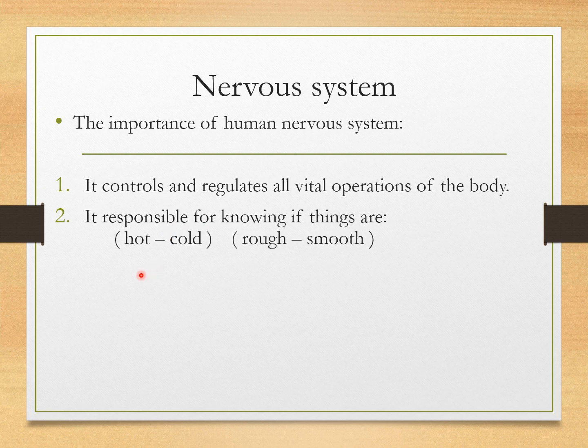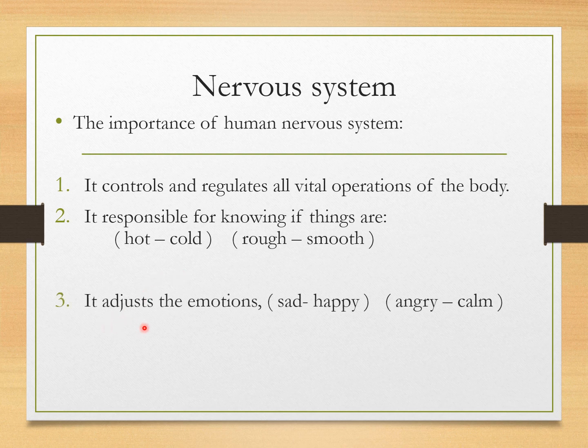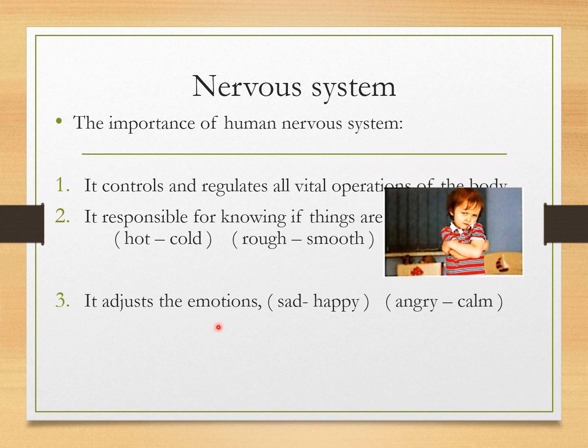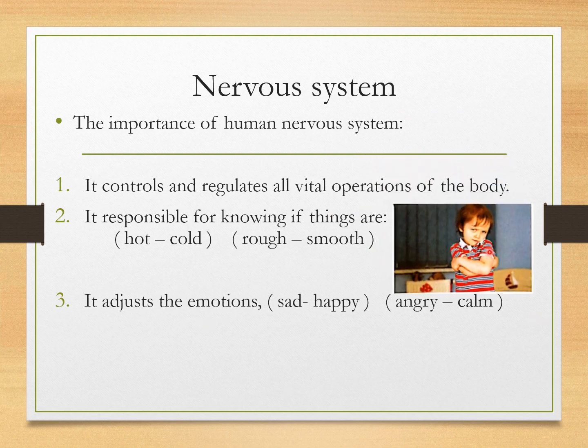Number two, it is responsible for knowing what things are. When you touch anything, you will know if it is hot or cold, or rough or smooth. This is a function of the nervous system. Number three, it adjusts the emotions, sad or happy, angry or calm. Look at this picture, this person is angry. So the nervous system adjusts the emotions.